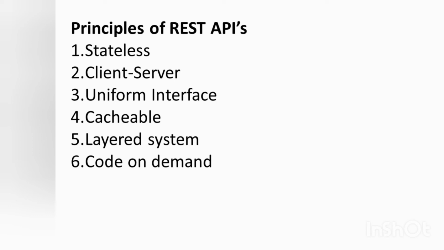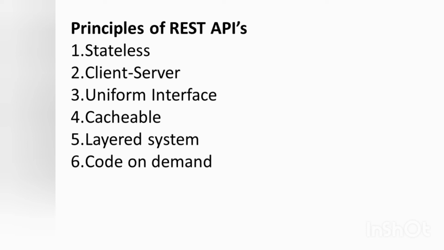The next one is client server. Client server architecture enables a uniform interface and separates the client from the server. This enhances the portability across multiple platforms as well as the scalability of the server components. Next one is the uniform interface. To obtain uniformity throughout the application, REST has the following four interface constraints: resource identification, resource manipulation, self-descriptive messages, and hypermedia as the engine of application state.